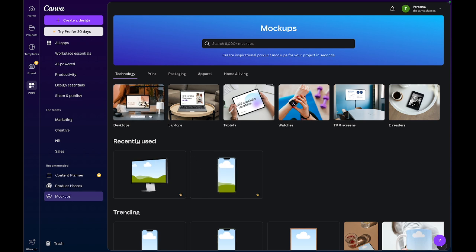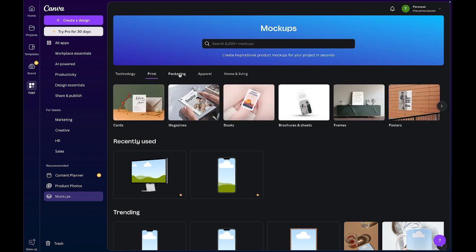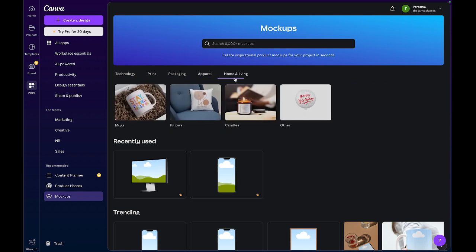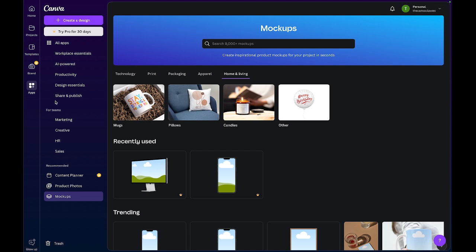Say for instance, I did a presentation and I want to show it before I show it. So what that means is I can put it on the screen and show it to you. And there are subcategories, and within these subcategories there are even more categories. So that's that about this place.